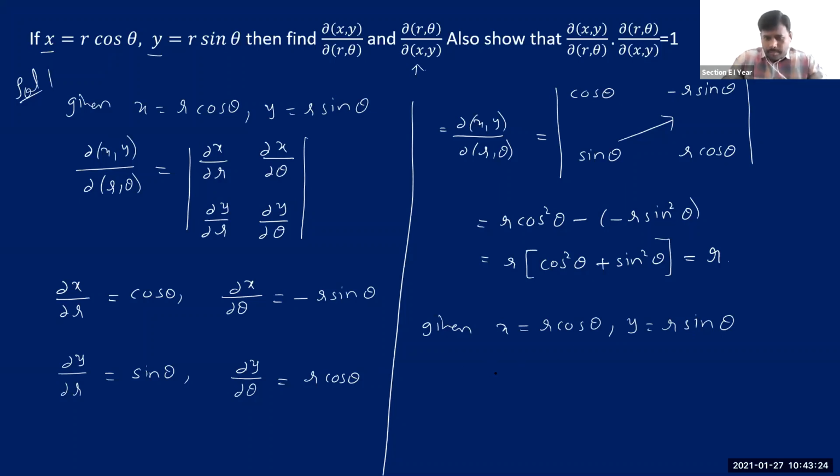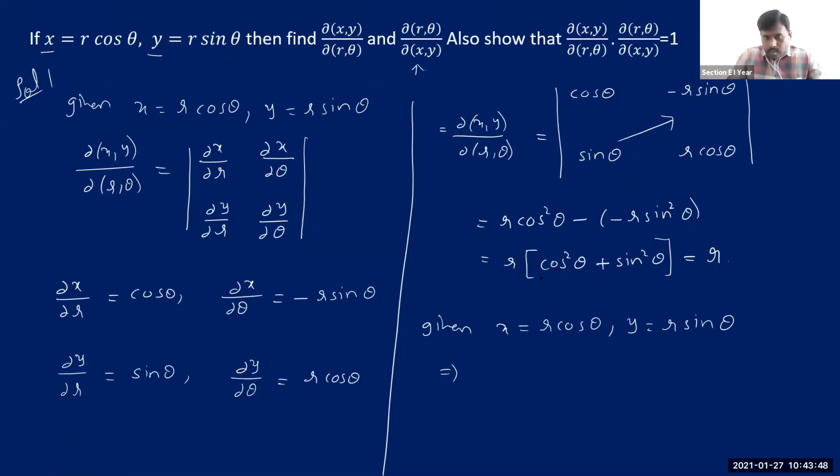Any idea? Anybody? Just now we are seeing here, r equals x secant theta. No. We want r in terms of xy, not in terms of theta again, because we are evaluating the Jacobian of r theta. So we want r theta independently. We want r in terms of xy and then theta also in terms of xy.